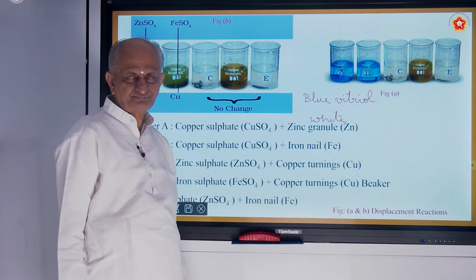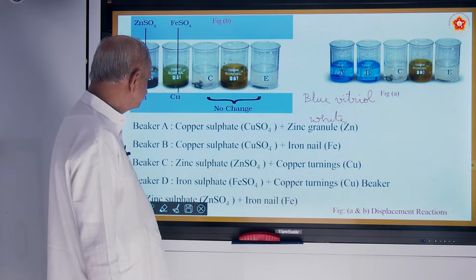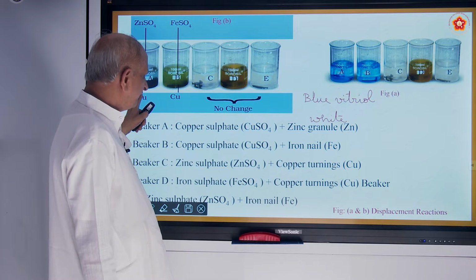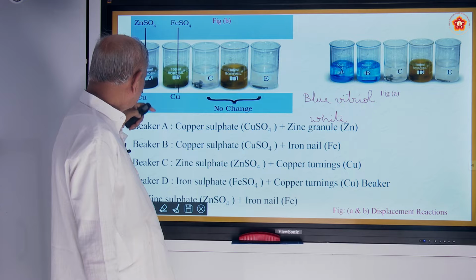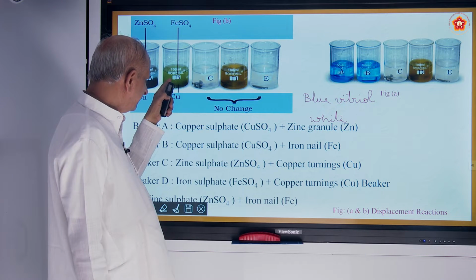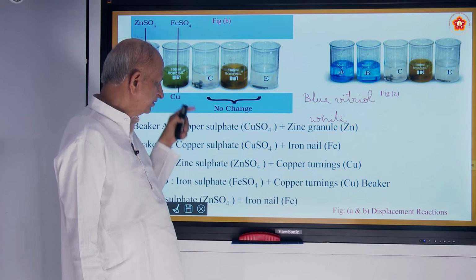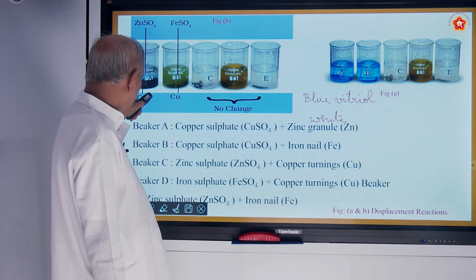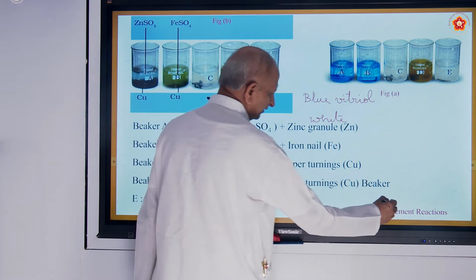So what do you observe? We keep them for some time and observe some changes. Here the copper sulfate reacts with zinc, forming zinc sulfate plus copper. So copper is formed here. In the second one, copper sulfate reacts with iron to form ferrous sulfate, a green solution, plus copper. The copper will be at the bottom in both of these cases. Therefore, we call it a displacement reaction.